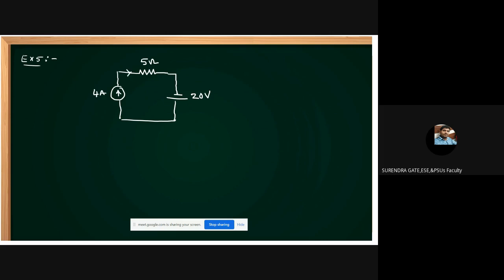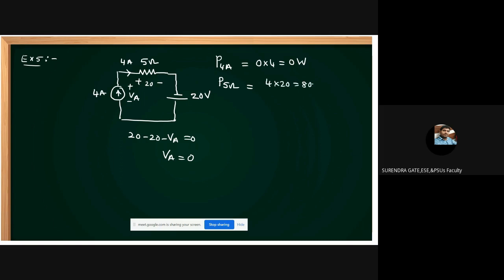Okay, this is 4 amperes, with a 20 volt source and voltage VA. Apply KVL: 20 minus 20 minus VA equal to 0. What is VA? 0. Then what is the power of the 4 amperes current source? 0 into 4, that is 0 watts. What about the 5 ohms resistance? 4 into 20, 80 watts.